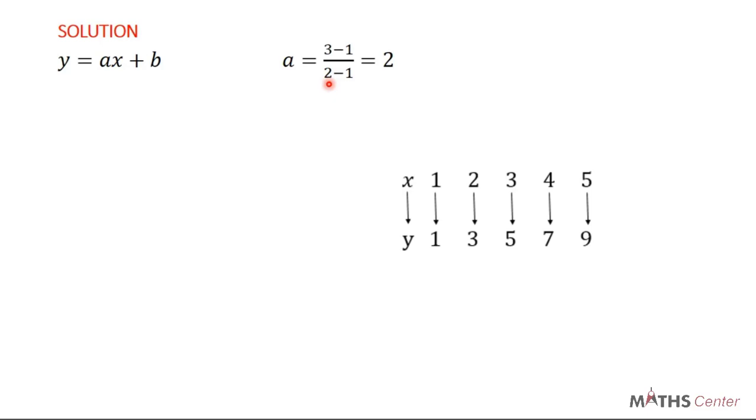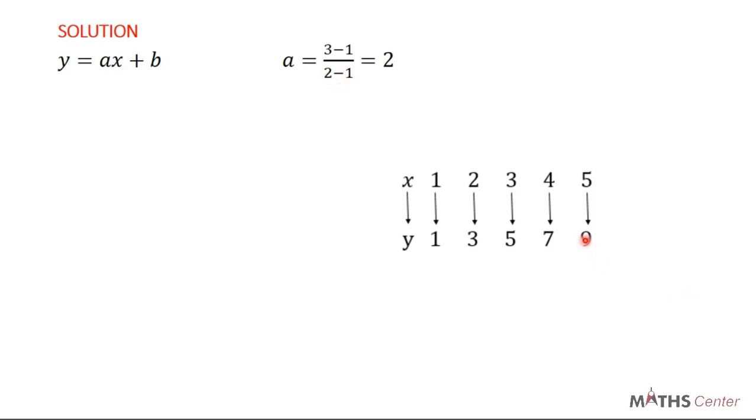I hope that is clear, because A is the constant difference of the codomain divided by the constant difference of the domain. I picked the first 2 because they are usually smaller and easy to handle. So it's always easier to pick the first 2 elements. So I pick 3 and 1, then 2 and 1. Remember that they are dividing. So it's 3 minus 1 divided by 2 minus 1. 3 minus 1 gives us the constant difference in the codomain. 2 minus 1 gives us the constant difference in the domain.